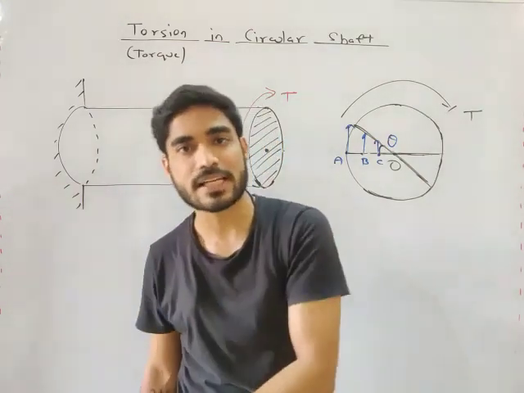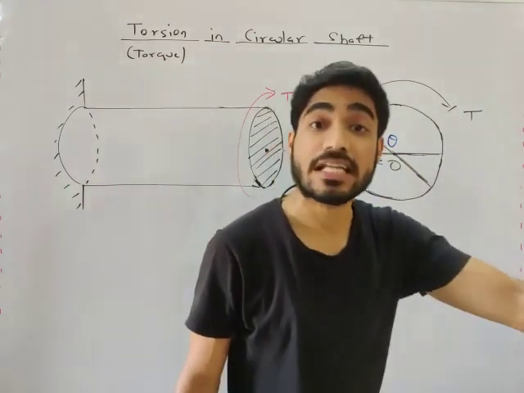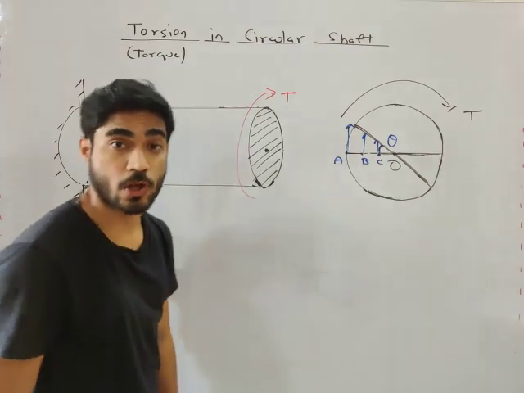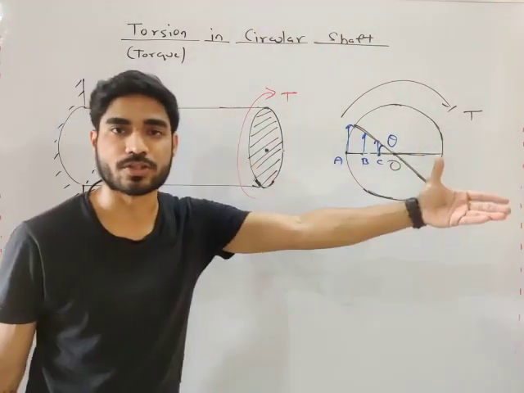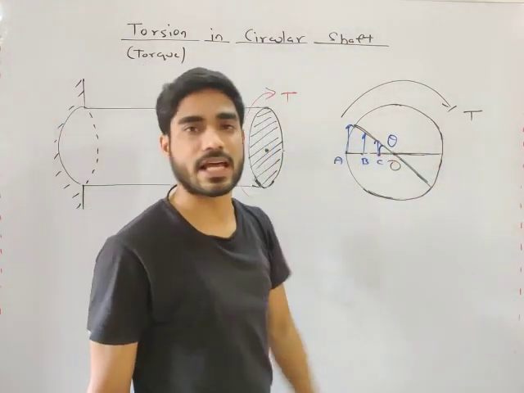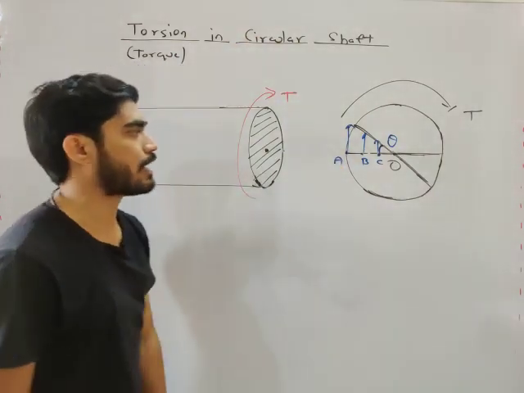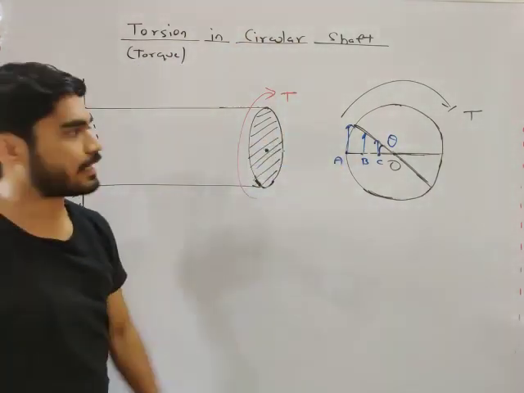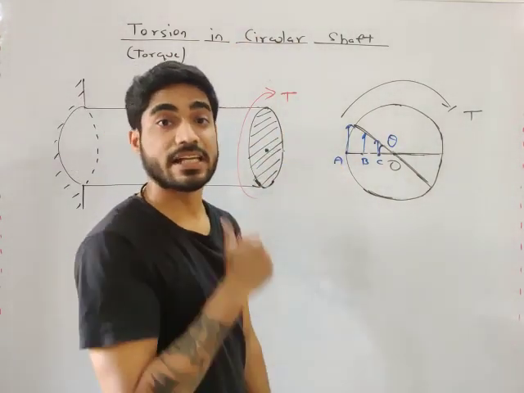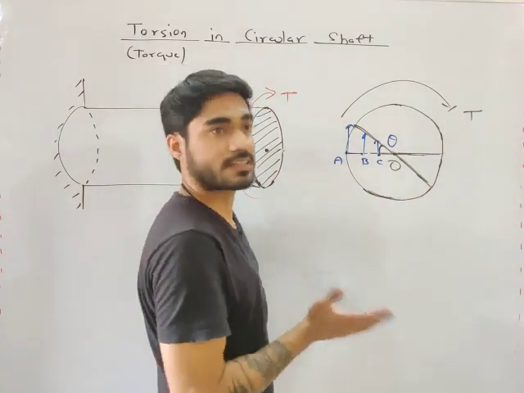If the deformation is linear, stress will also be linear, according to Hooke's law. Hooke's law is what? Stress is proportional to strain. So if strain is linear, stress is also linear. Whatever stress we get here will be linear. And which stress will we get?